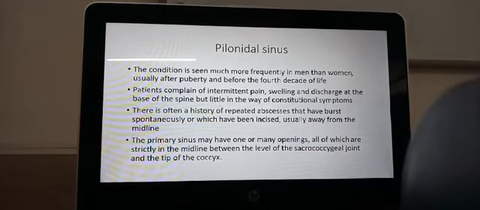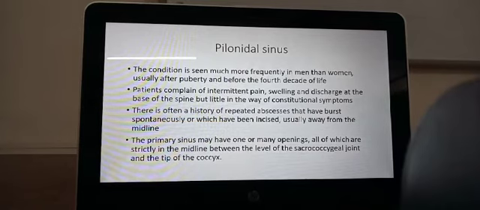Okay, they complain of pain. They complain of intermittent pain. It will not be all the time, it will be intermittent, and there can be swelling, and then when they press there, they'll find some discharge on their hands, they'll find some fluid in their hands. It's coming from the pilonidal sinus, and because of this infection, sometimes they can have fever.